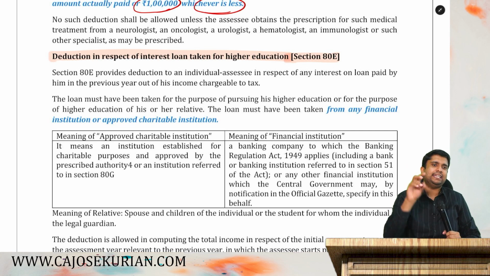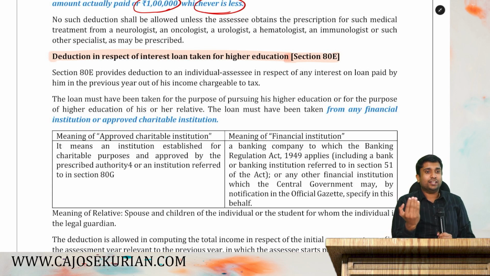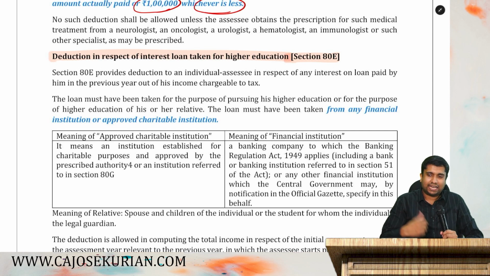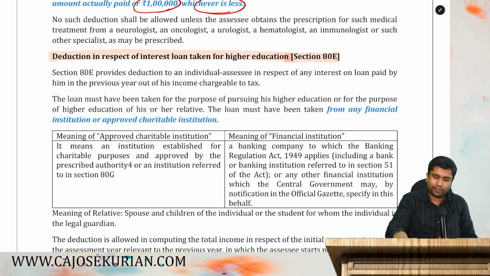What 80E is saying, listen, say you have taken a loan for your higher education. What do you mean by loan for your higher education? You have taken a loan for your further education. Are you all with me? Now, when you have taken a loan, you have to pay interest. That interest you can claim as a deduction under 80E. So you have taken a loan for your higher education and you are suffering an interest. That interest is allowable as a deduction under 80E. That's what we are about to discuss.